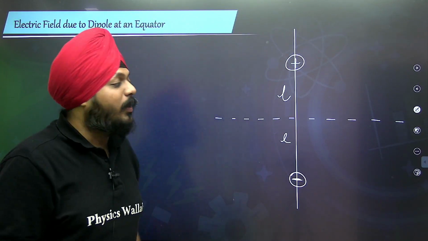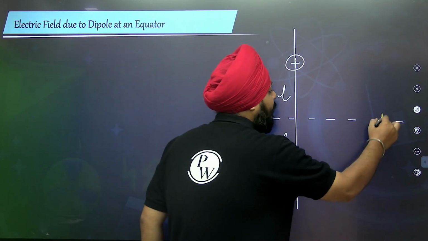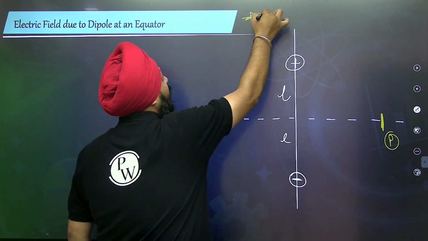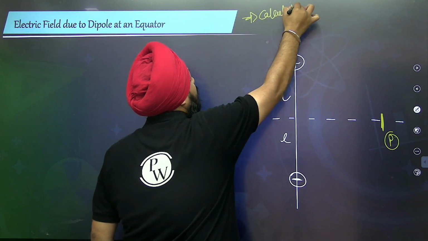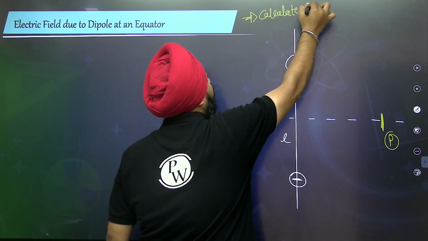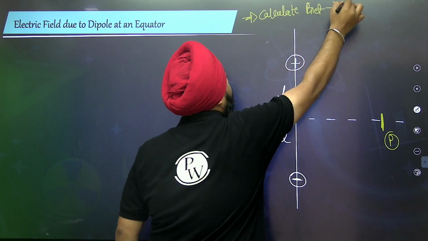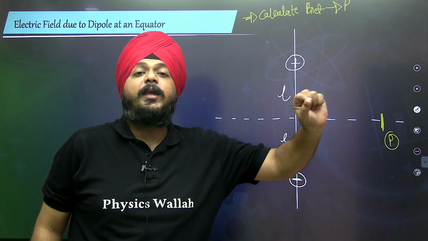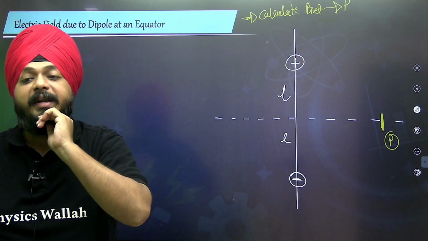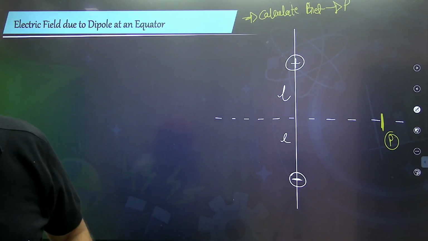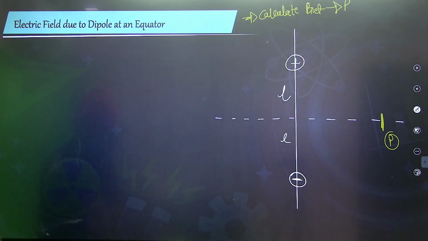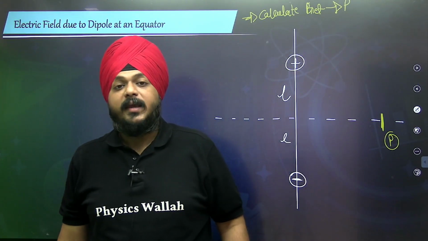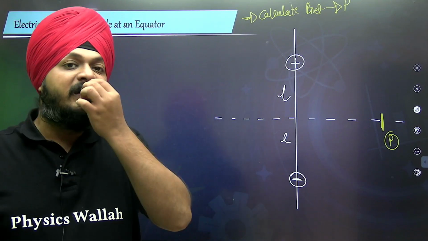The agenda is to calculate the net electric field at the point P. That P is the equatorial point to the dipole.